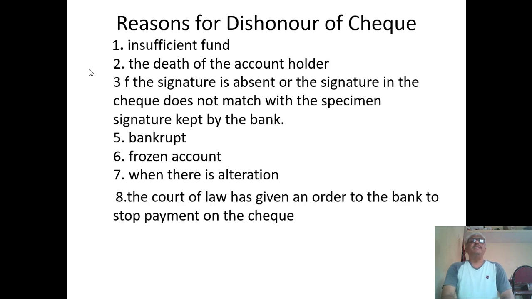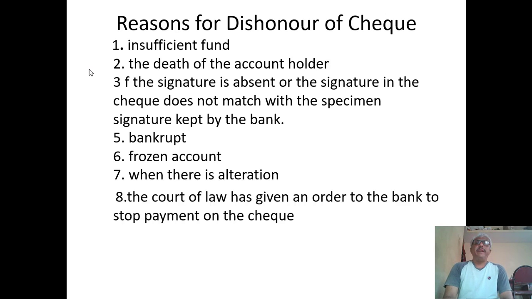As a third reason, the signature is absent, or the signature on the cheque does not match the specimen signature kept by the banker. When you present a cheque, it is deposited with the bank where the cheque was issued.